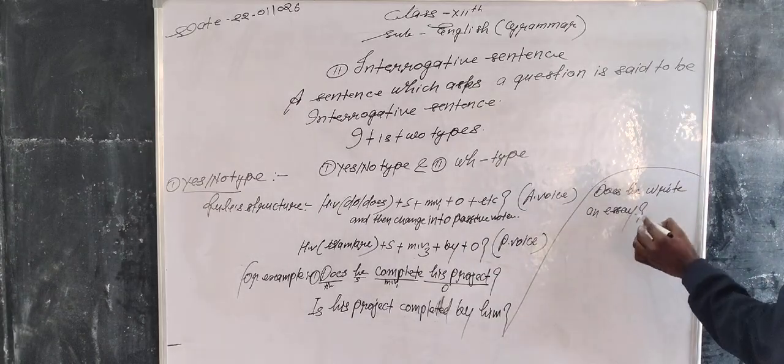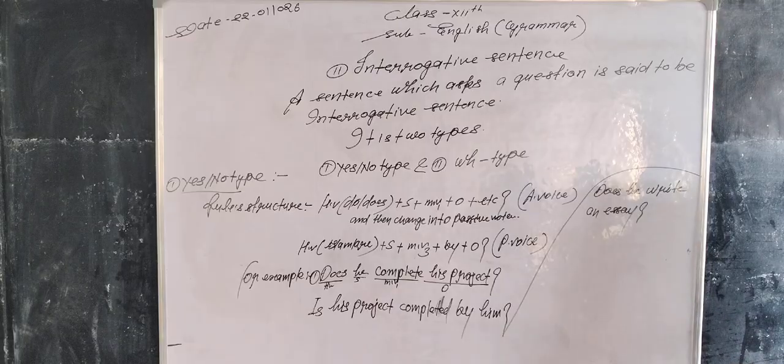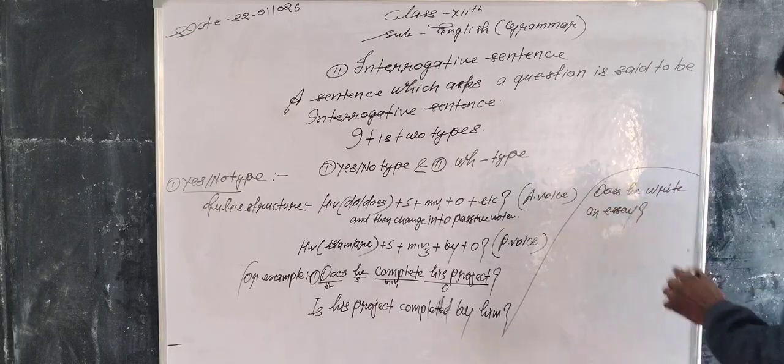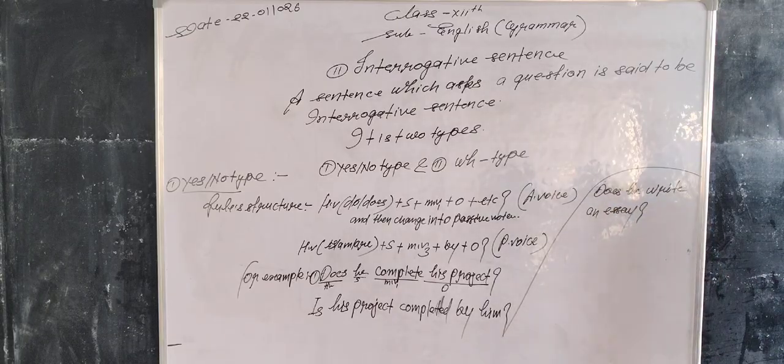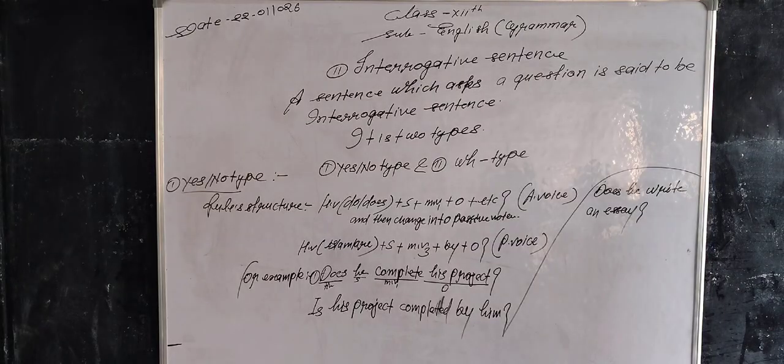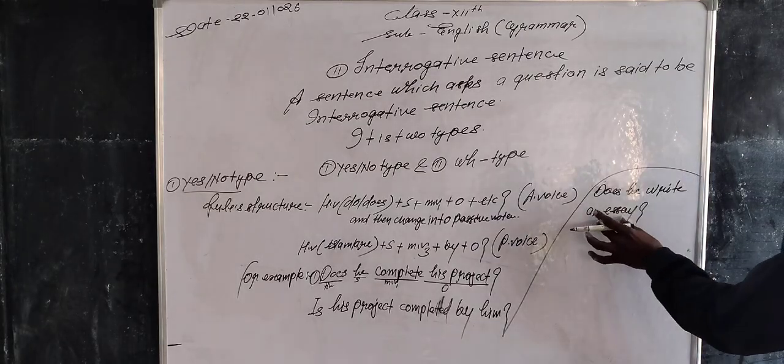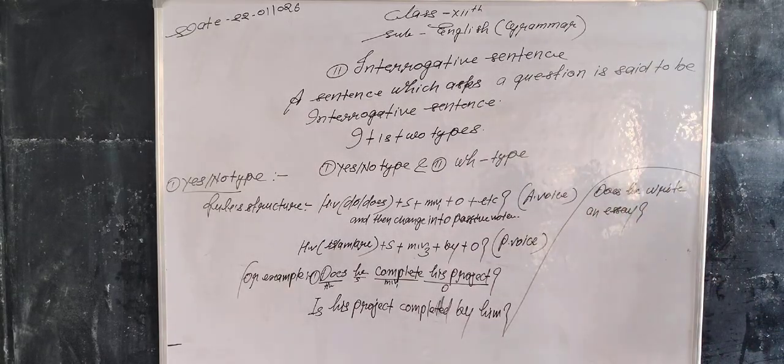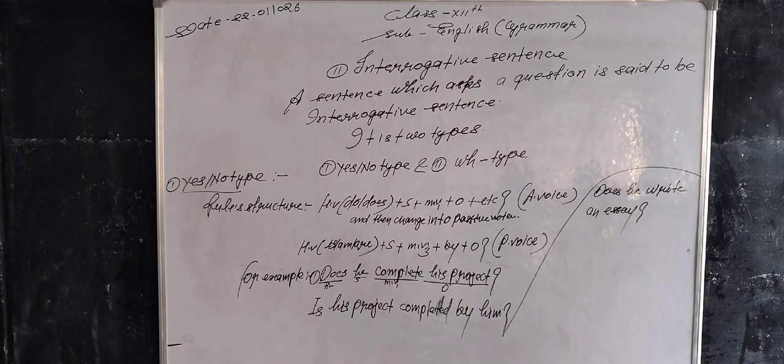And change into passive voice. What is the place of does? Is, because the object of this sentence is singular number. So the helping verb is used in singular number according to its subject. An essay is a singular number subject.